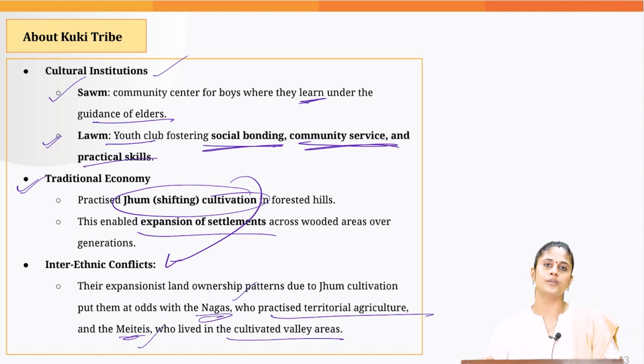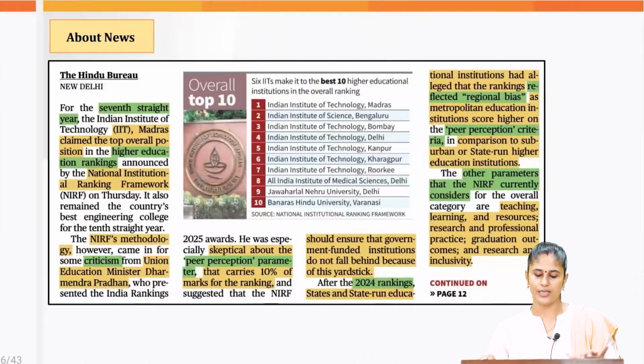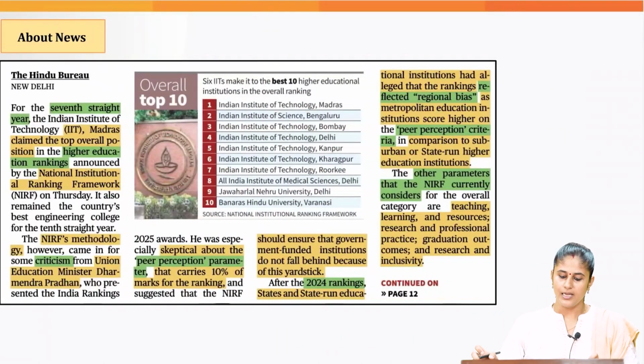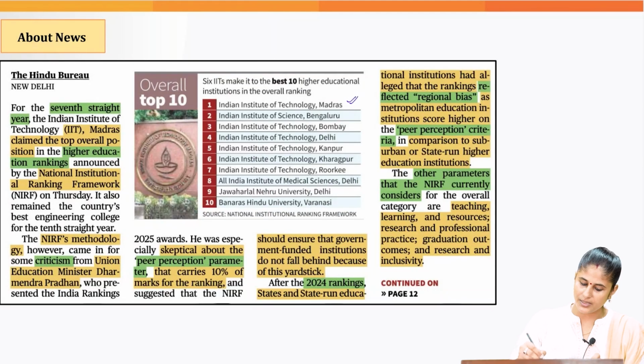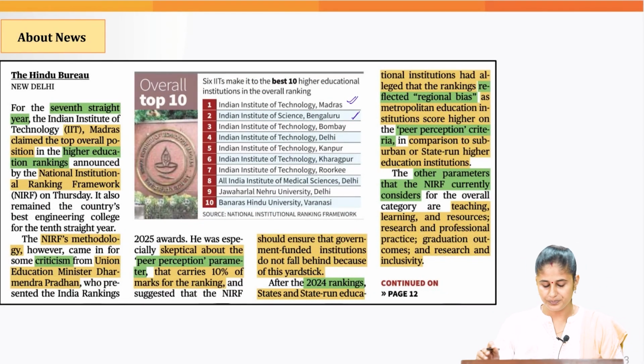That's all that we need to know with regard to this particular topic. Let's move on to the next one. Now, the National Institutional Ranking Framework for 2025 has been released recently. This topic you can associate with GS Paper 2, issues related to education in India. This year, it is IIT Madras which has topped. Second is the Indian Institute of Science, Bangalore.